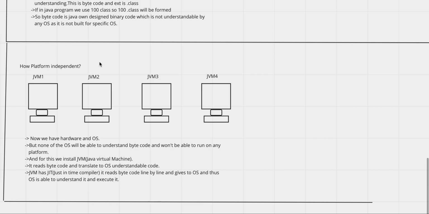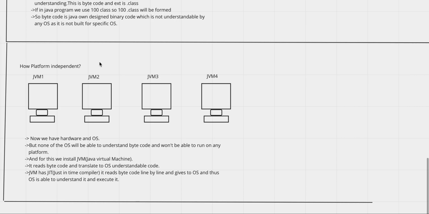So thus we come to a conclusion that Java code is not platform dependent, it is not operating system dependent, because the bytecode which is getting generated is not understandable by the OS.